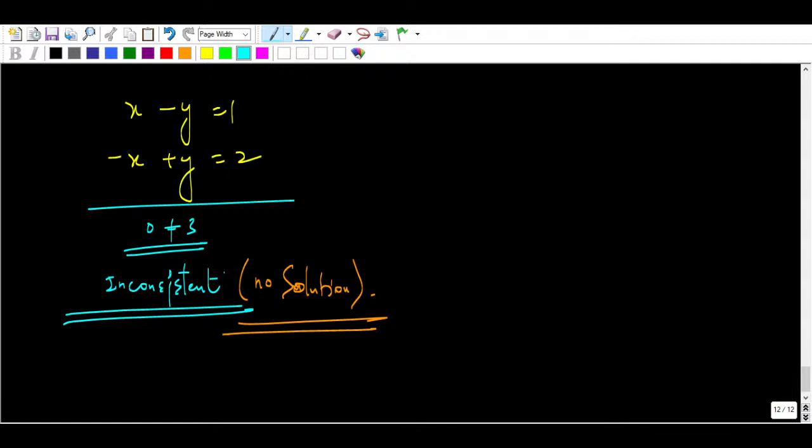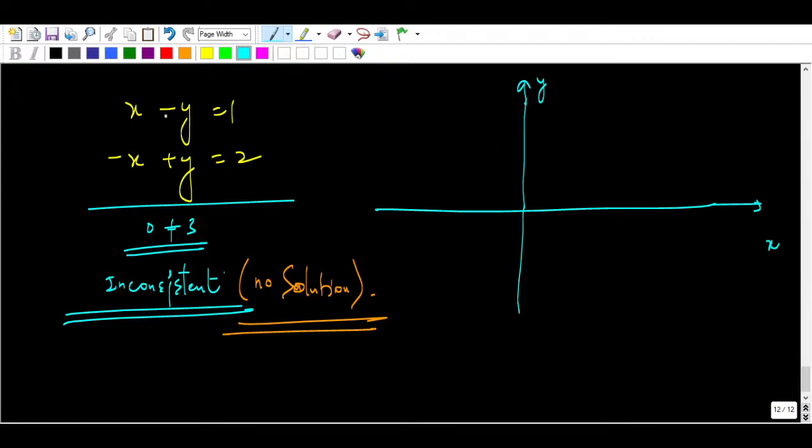And yes, Hitik is saying correct, if they are parallel. So you can draw these two equations, the row picture. Suppose this is y and this is x.